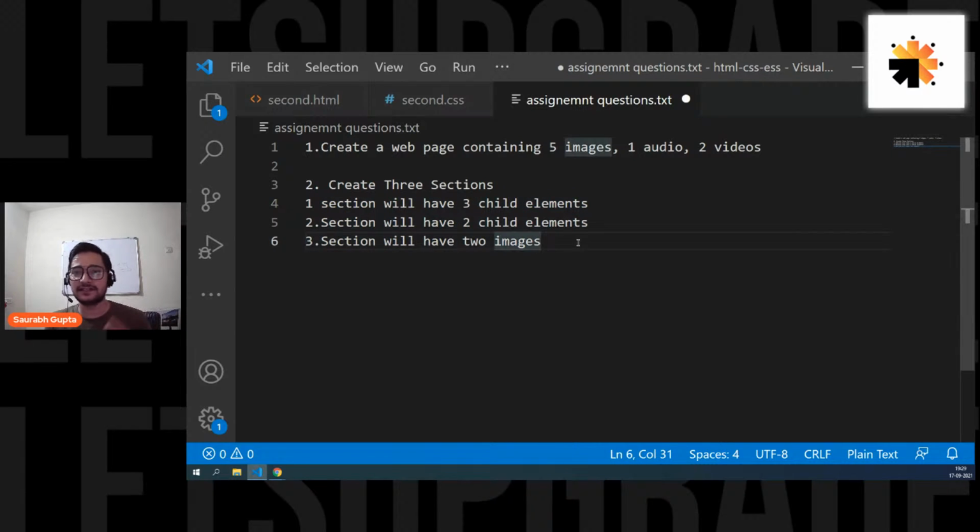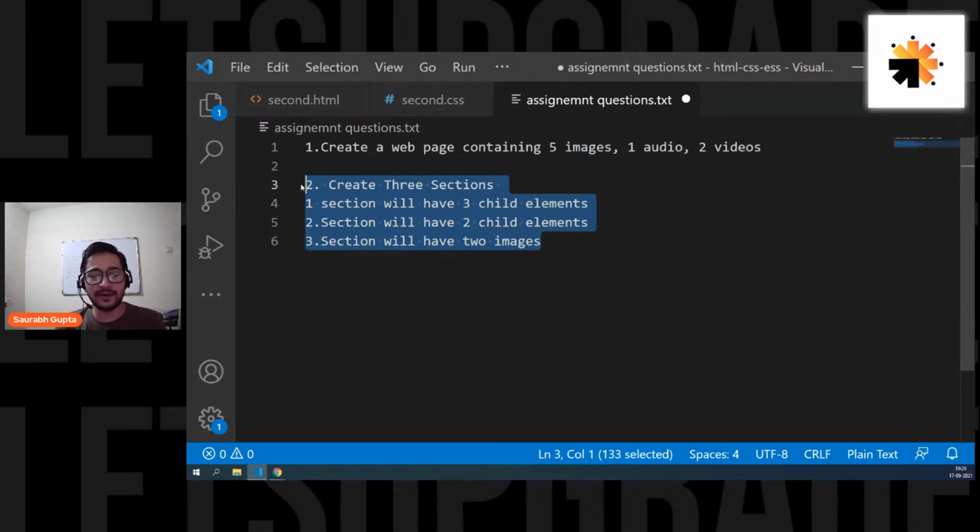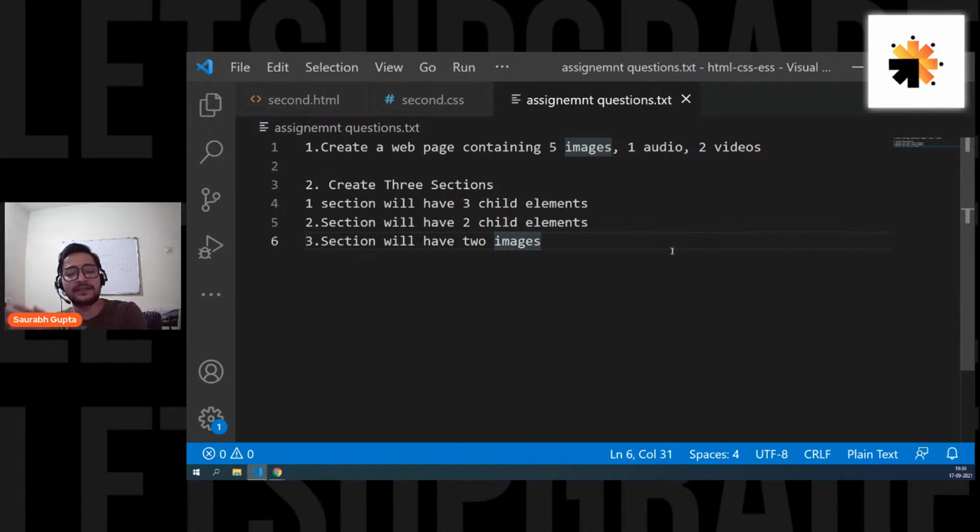The first section will have 3 child elements, that means 3 divs. The second section will have 2 child elements, that means 2 divs, with any height and width, it doesn't matter. And the third section will have 2 images in it. Guys, this is your assignment. It will also be mailed to you, but if you don't get it, you can still see it here.